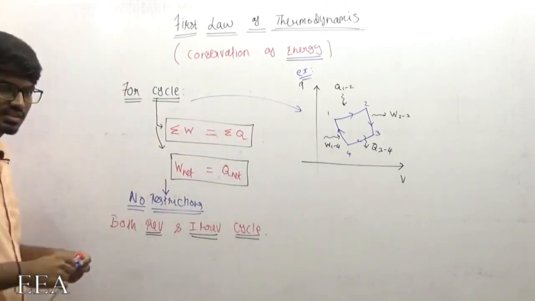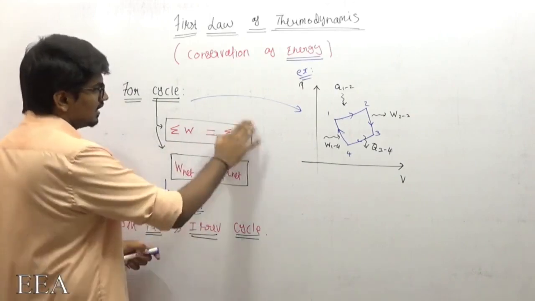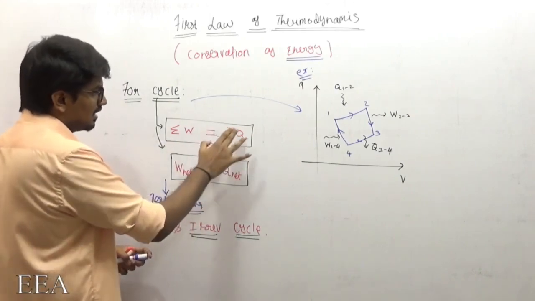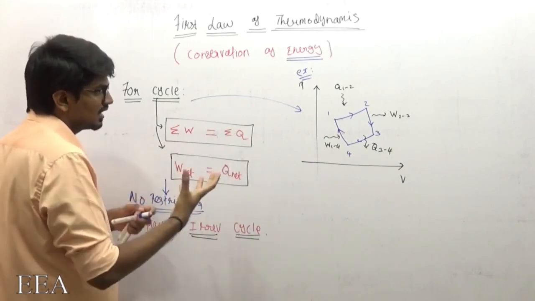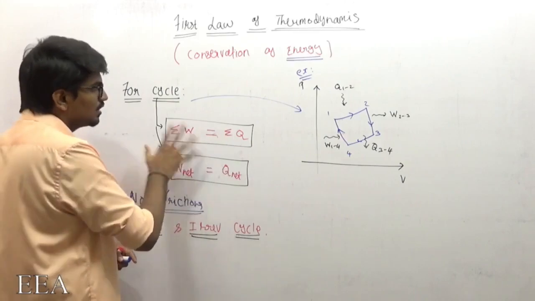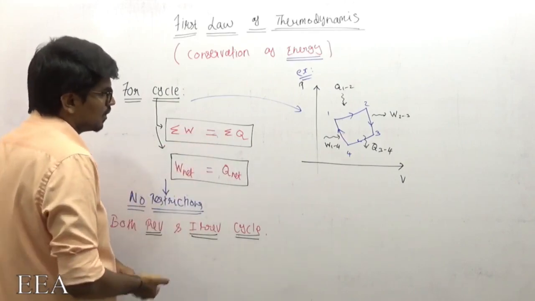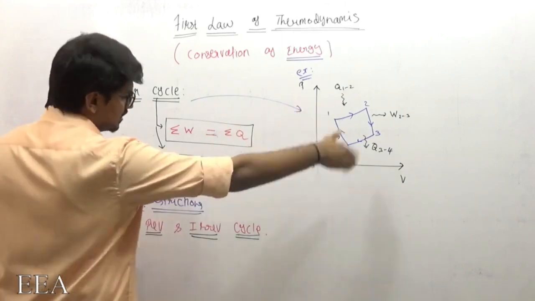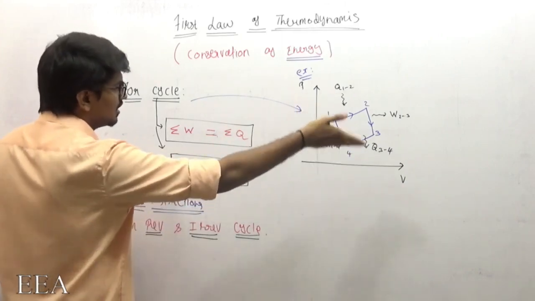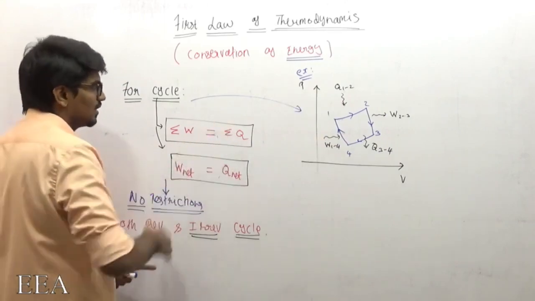Now how to apply this law here? What does this law say? Summation of W is equal to summation of Q. What does it actually mean? The total heat transfer, that is also a form of energy, right? The total heat transfer will be equal to the total work transfer. Again, it is simply an energy conservation equation.